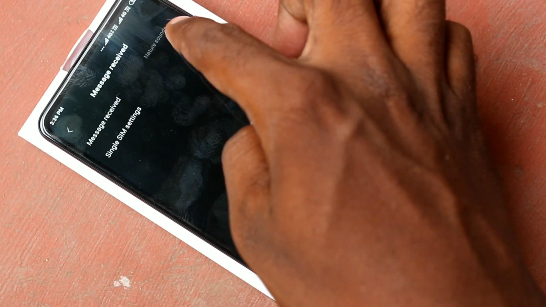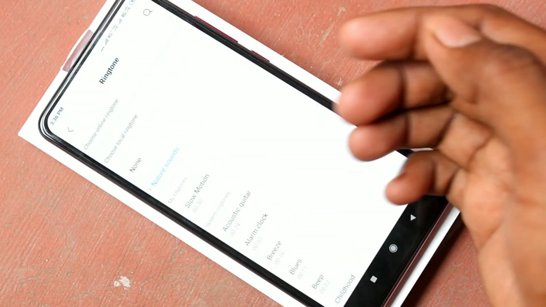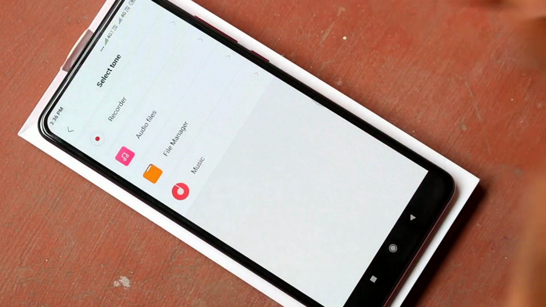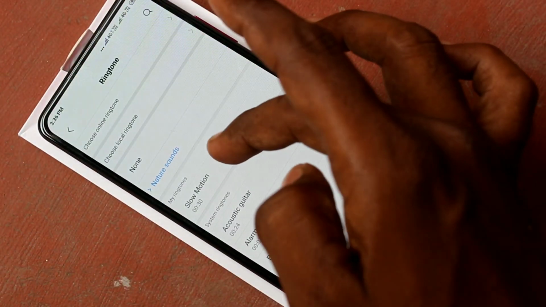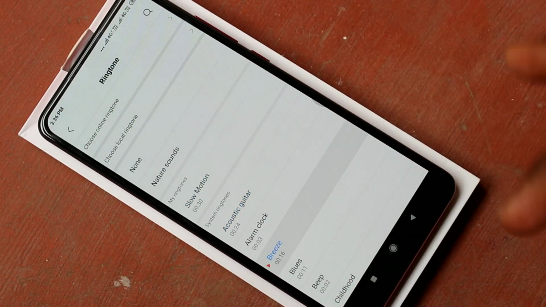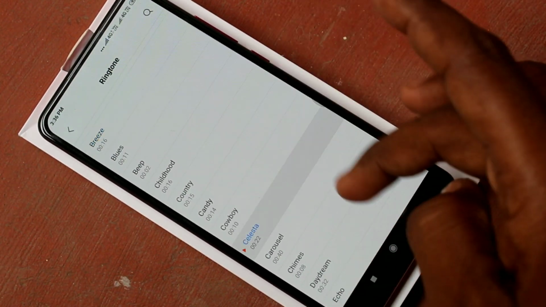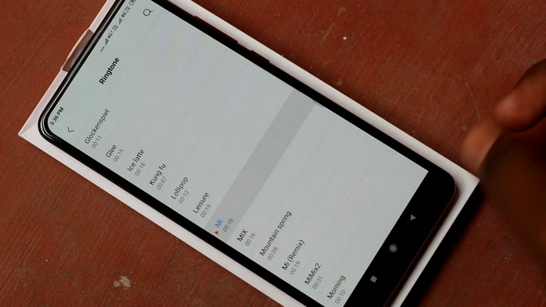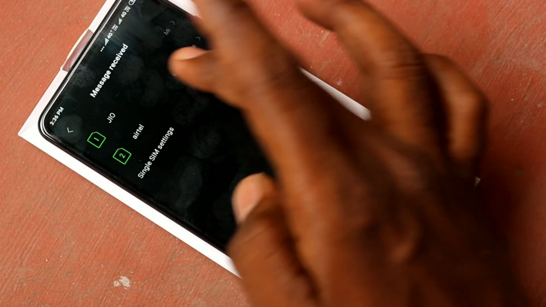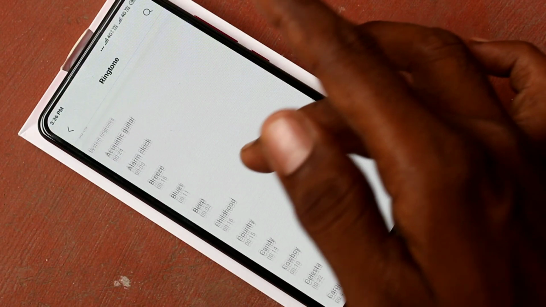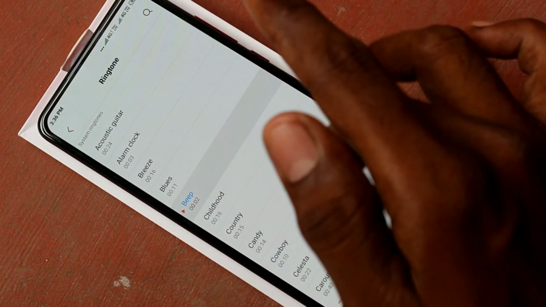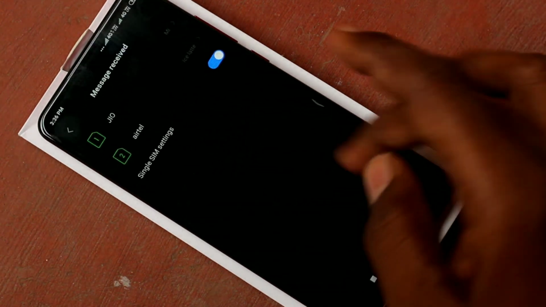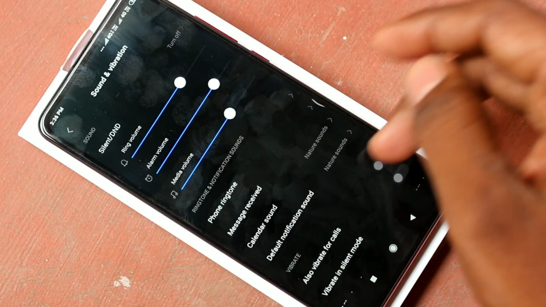In a similar way, you can set message tone. Here also you can set tone for both the SIM. It is also similar to what I have done for ringtone. Choosing from online or local file or system ringtones. You can set message tone for another SIM. It's also similar to what I have done for setting ringtone.